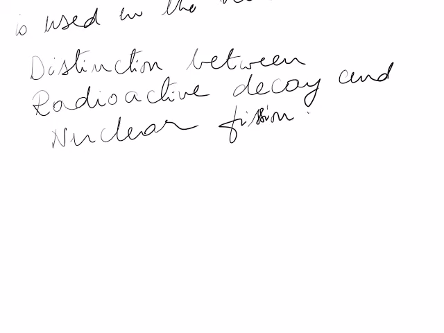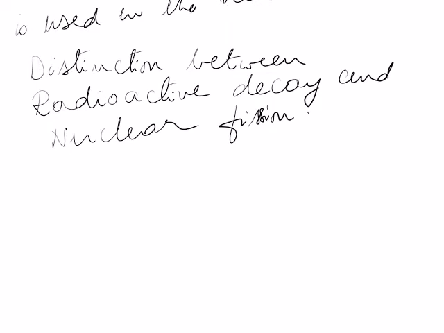Radioactive decay is a spontaneous process, whereas nuclear fission does not occur by itself. It is initiated only when a heavy nucleus is bombarded by neutrons, or slow moving neutrons. Then only nuclear fission occurs, whereas radioactive decay is a normal process.